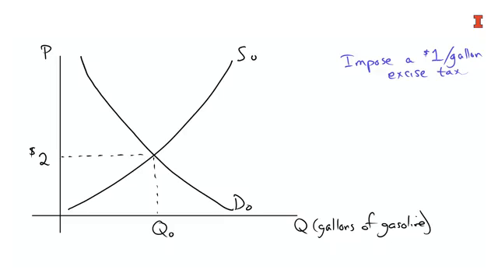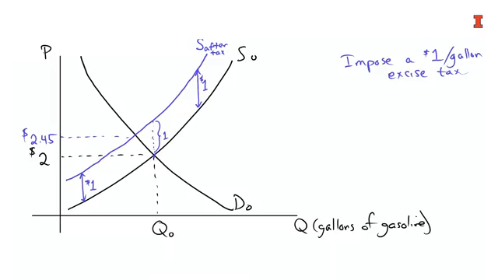But as we saw last time, what happens because of the imposition of the tax is that the supply curve after tax has gone up vertically by the size of the tax at any given output level. And what that means is that if this was $2, this gap is also $1. And that means that in fact the equilibrium price, which we'll say here is $2.45, has not gone up by the full $3.